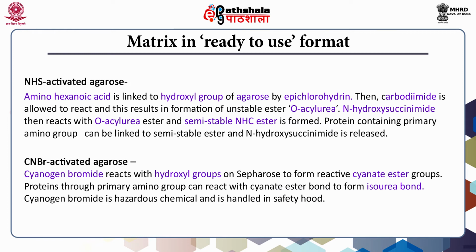In cyanogen bromide activated agarose, cyanogen bromide reacts with hydroxyl groups on Sepharose to form reactive cyanate ester groups. The proteins, through a primary amino group, can react with the cyanate ester bond to form an isourea bond. The method is an alternate to N-hydroxysuccinimide activated agarose. Cyanogen bromide is a hazardous chemical and is handled in a safety hood.